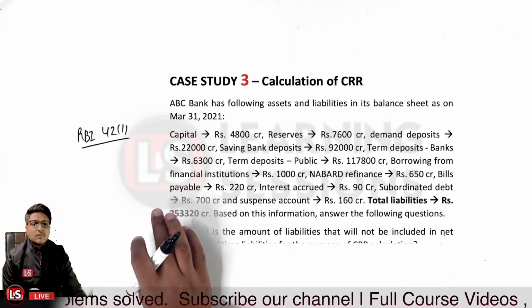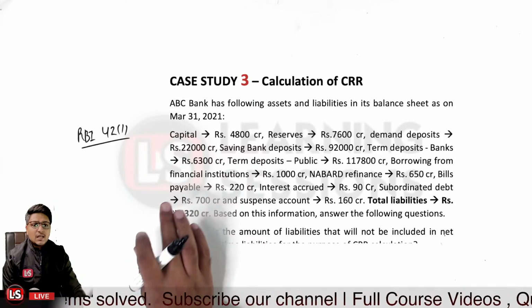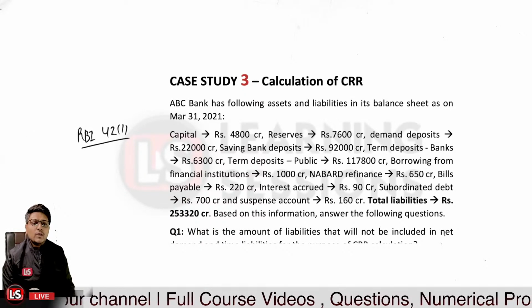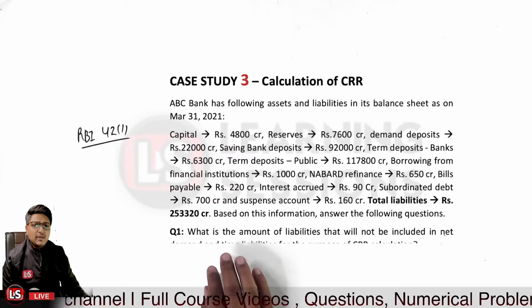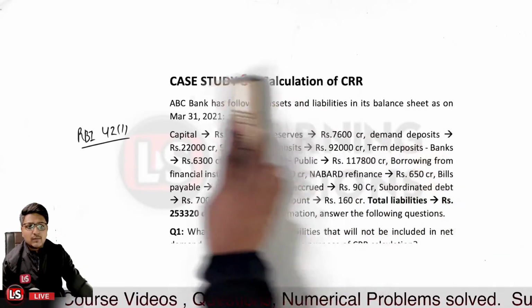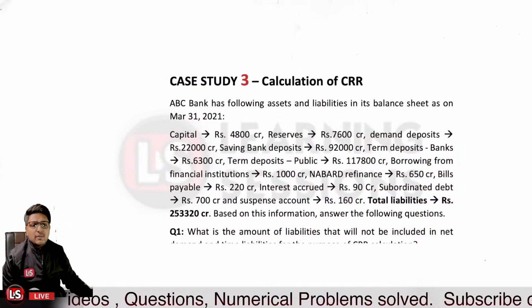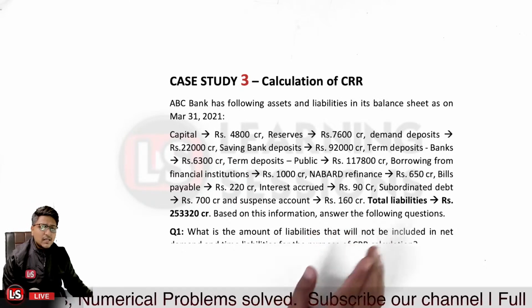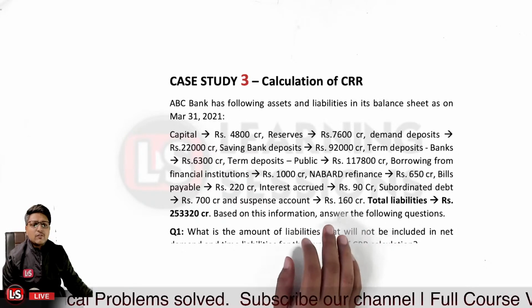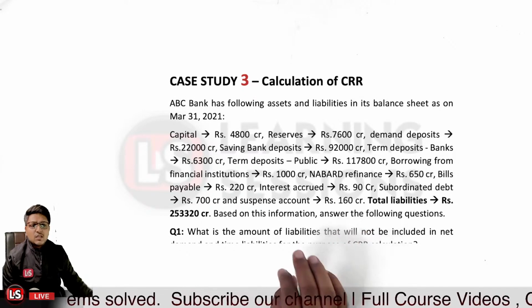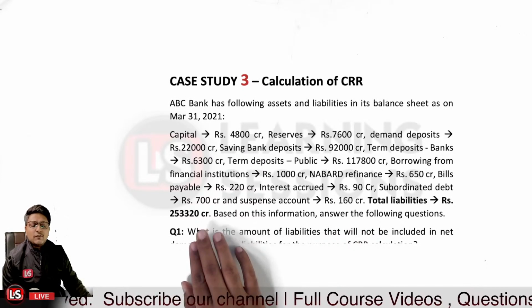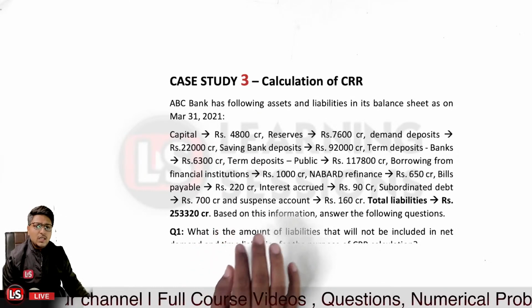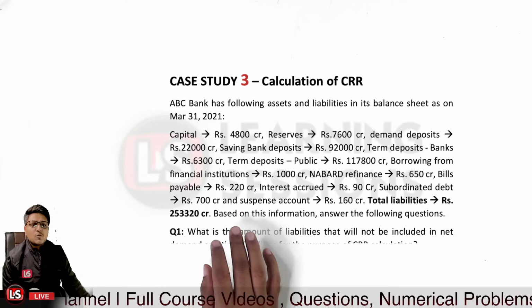Okay, and for the CRR, we need to solve the question over here. So ABC Bank has the following assets and liabilities in its balance sheet as on March 31, 2021. So we are provided with the assets and liabilities. The capital, reserves and the other assets and liabilities are provided over here, and it is given that the total of the liabilities is equal to 2,53,320 crore, and based upon this information we need to solve the questions.